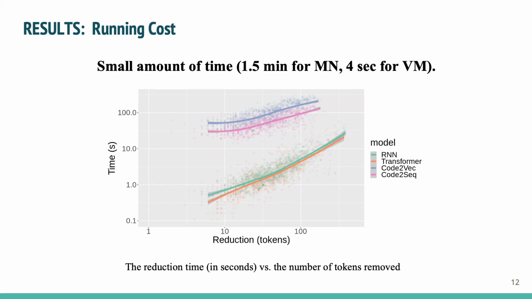We now check the reduction time and found that the program reduction based on token is efficient and can reach the minified input in a relatively small number of steps. On average, the reduction takes less than 2 minutes in the method name task and less than 4 seconds in variable misuse task. The runtime for method name task is comparatively higher than the variable misuse task because in our experiment, the method name model requires a parsable program and AST for making a prediction, while the Vermeer's model can work with any sequence of tokens.